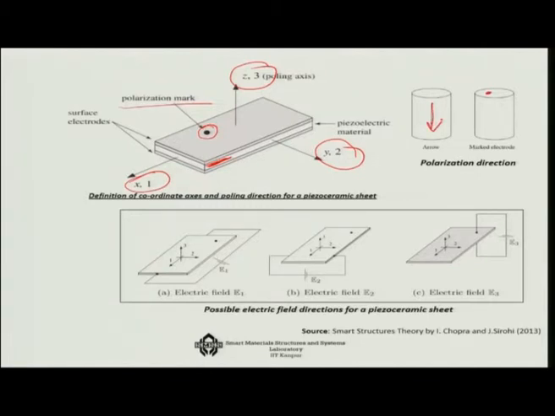Now you can get three different types of electric fields. One is that if you attach electrodes to the two of the shorter sides, you get an electric field E1. If you attach them to the two of the longer sides, you get another electric field E2. And if you attach them across, you get another electric field, which is E3. So thus E1, E2 and E3, three types of voltage generation, are possible from a piezoelectric material.